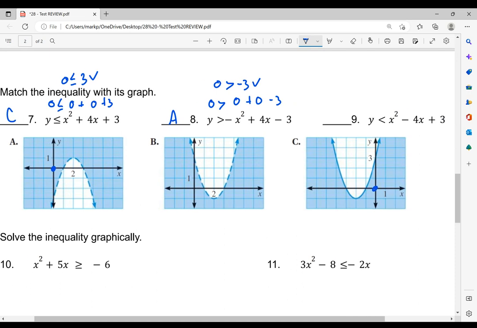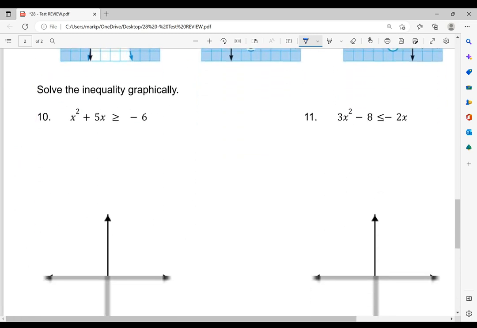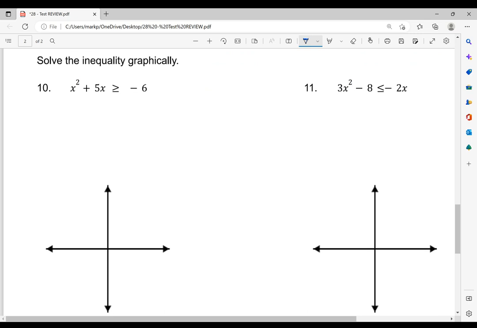And again, the last one is going to be B because it's dashed and it's less than, and the a value is positive, so it should be concave up. And then again, you can test your point here this time. I'm not going to test it, but it should turn out to be true, which is why the shading is on the outside. All right, on to number 10, solve the inequality graphically.